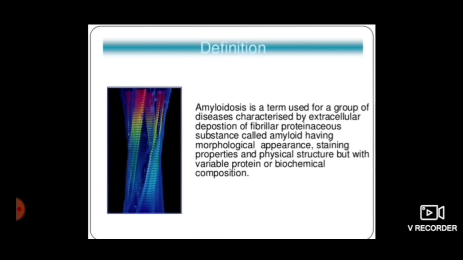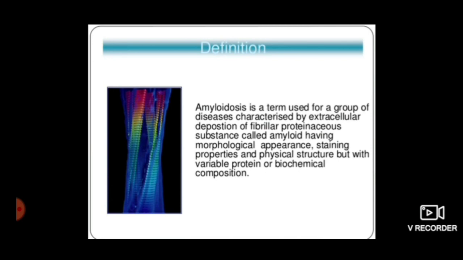So, what is fibrillar proteinaceous substance? This is basically a misfolded protein. What happens normally? Misfolded proteins are degraded by proteasomes or macrophages. But in some disorders, inherited disorders, inflammatory disorders, even in some malignancies, misfolded proteins are produced in excess. So they start accumulating outside the cells.